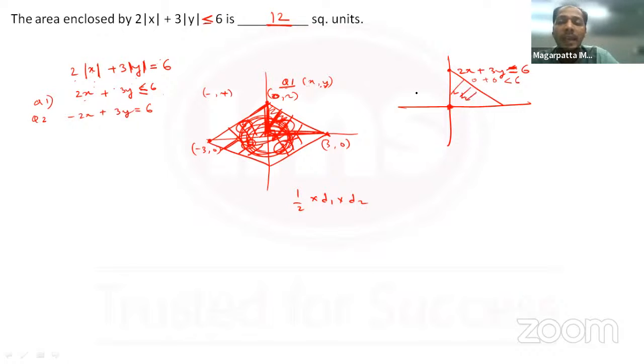Okay. Similarly, for the second line, this line was minus 2x plus 3y equal to 6. I want to check whether the origin is on the less than side or the greater than side. So let me put the origin over here. Minus 2 into 0 is 0, plus 0. 0 is less than 6. So therefore this is the less than side, right? And likewise, you can check for the equations that you get for the third and the fourth quadrant as well. Substitute the value of any known coordinate and check whether it comes out to be less than or greater than. So for that side, you'll get the inequality on the graph as well.